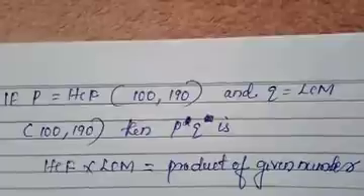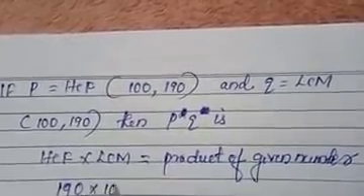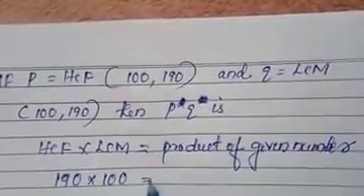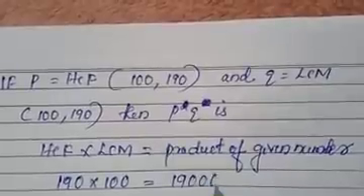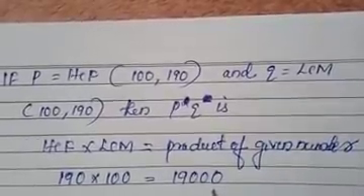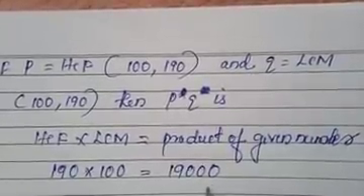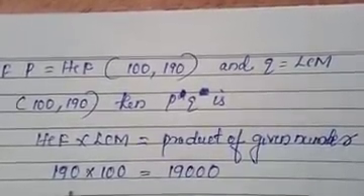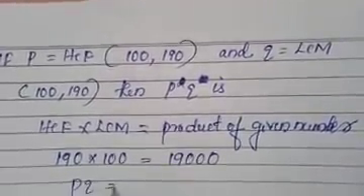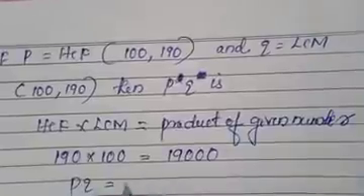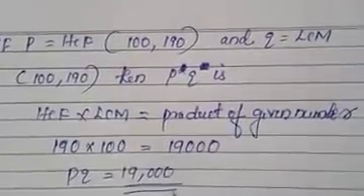Here HCF into LCM means 190 into 100. So we will get 19 ones are 19. How many zeros are there? 3 zeros. So 19,000 we got. This is the relationship between HCF and LCM. So here, product of the given numbers, that means PQ equals P into Q, 190 into 100, that is 19,000. Understood? This is the answer.